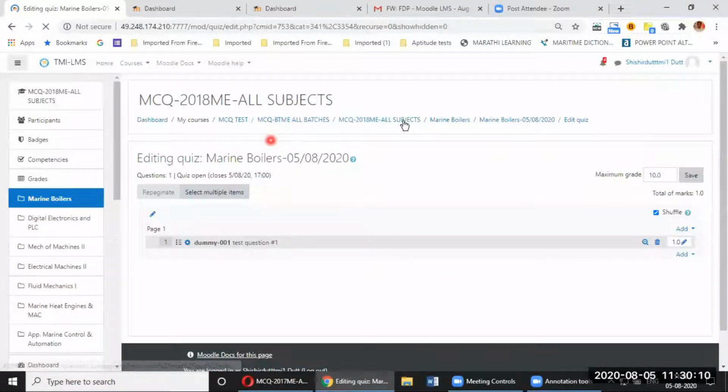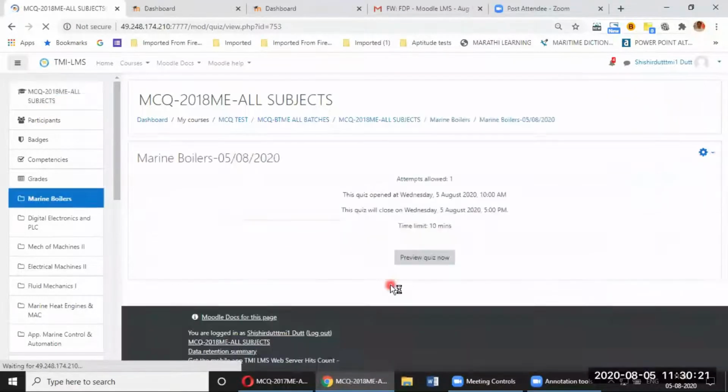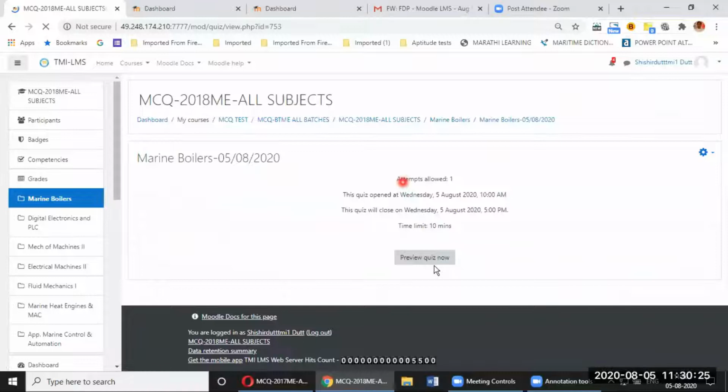I'll go to the parent subject, and you can see the quiz has been created. If the student clicks it, the student will be able to see that attempt quiz button, and he'll be able to see all this. Attempts allowed 1 and preview quiz now. So I can preview because I'm the teacher, so I can only preview, I cannot attempt it. So I think that clears all the doubts.